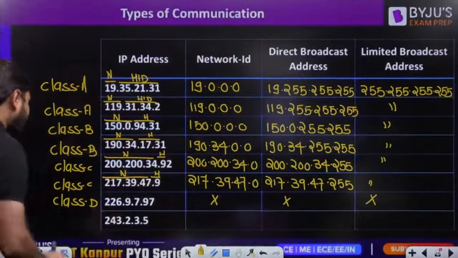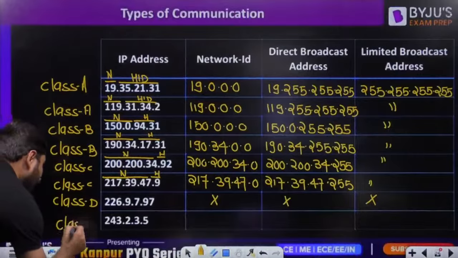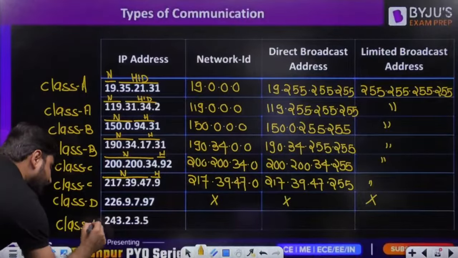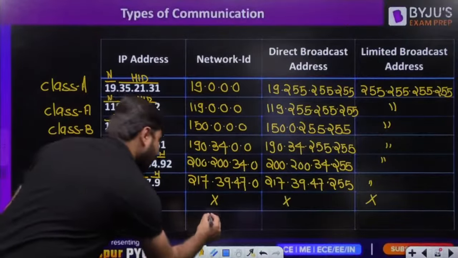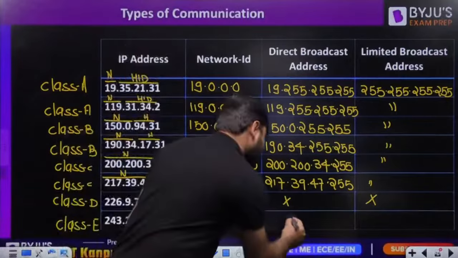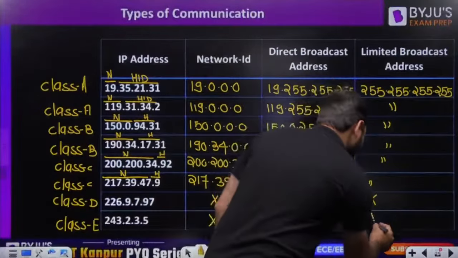And 243, my dear friends, is class E, because the class E range is 240 to 255. In class E there is no network ID, so there is no direct broadcast address and there is no limited broadcast address.